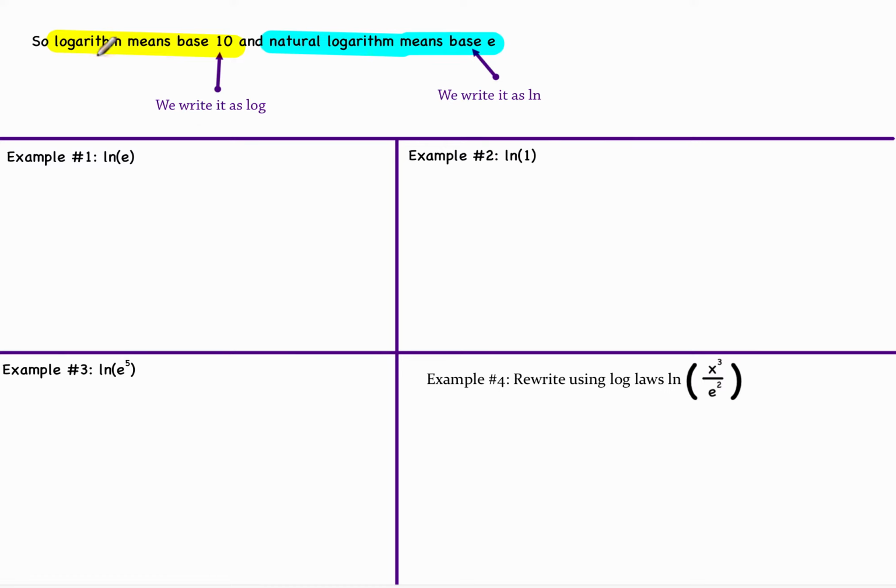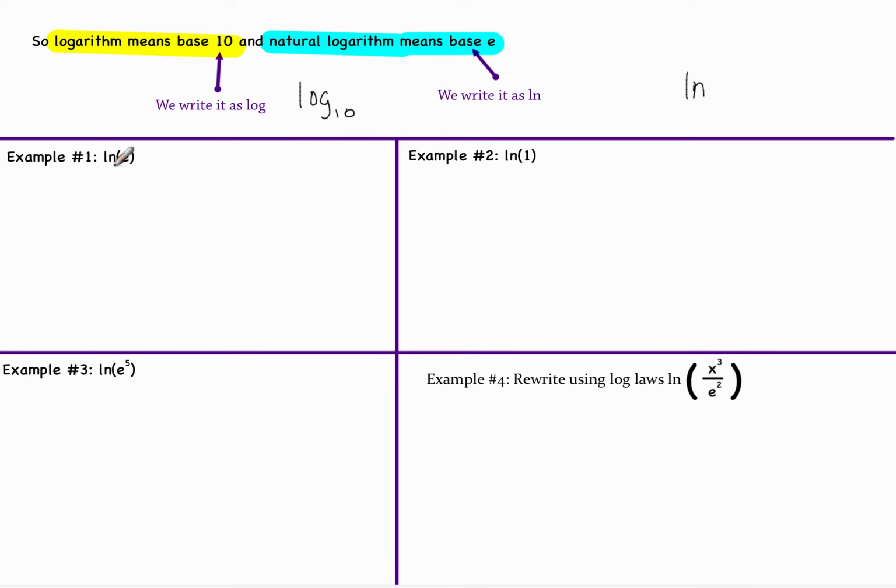So logarithm is written as log when we need base 10. Natural logarithm, now here's another thing. People say, why isn't it NL? Why is it LN? The most we can say is that people who worked with natural logarithms were French or European, and the adjective comes after the noun. So that's the most that people can come up with for why it's ln and not nl.